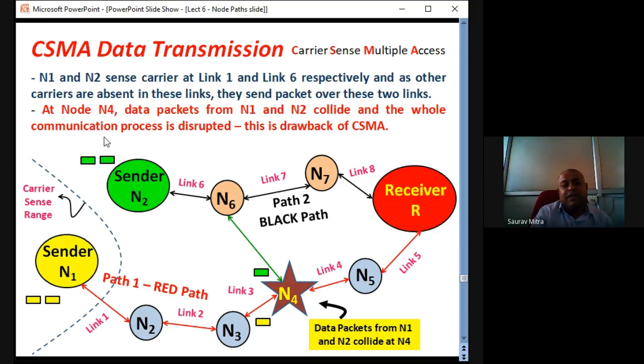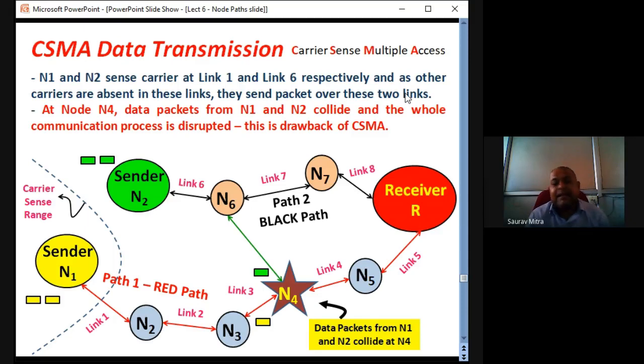Similarly for sender N2, there are two routes to the receiver. One is N6, N7 and R. Another is N6, N4, N5 and R. So this green link is increasing the route possibilities of this network. I have just enhanced the topology from the previous topological diagram which I showed in the previous slide.